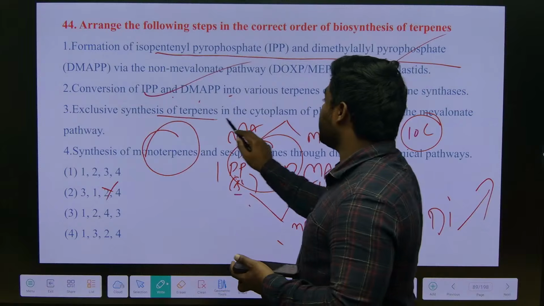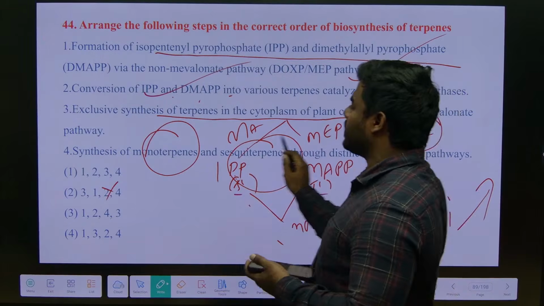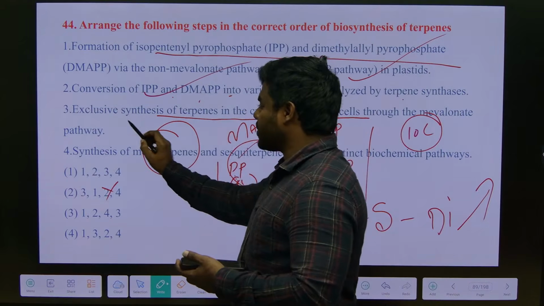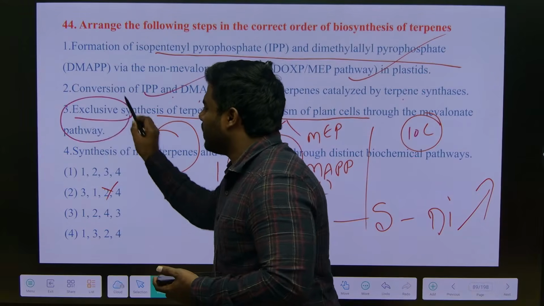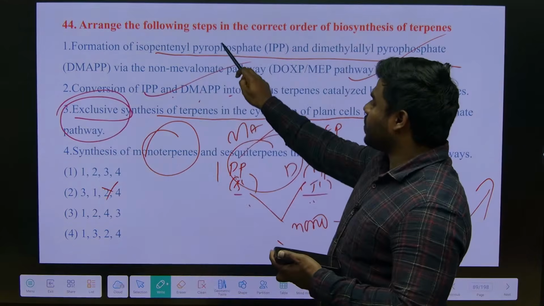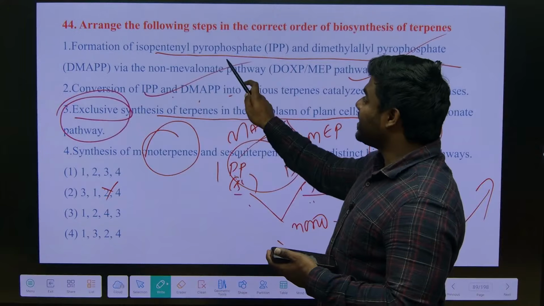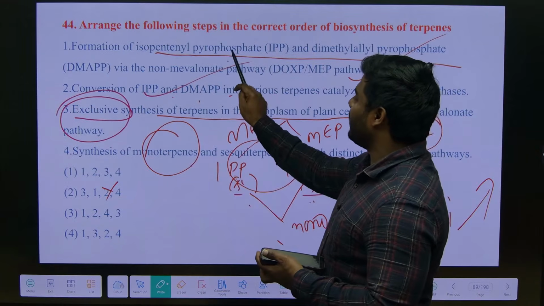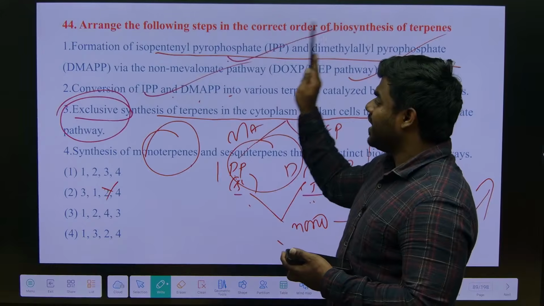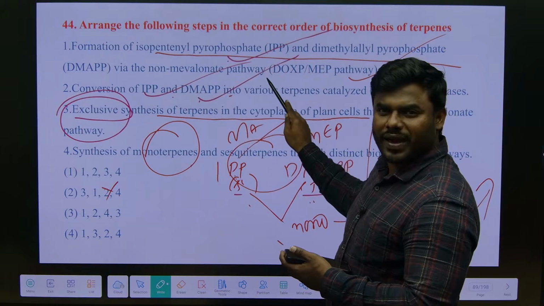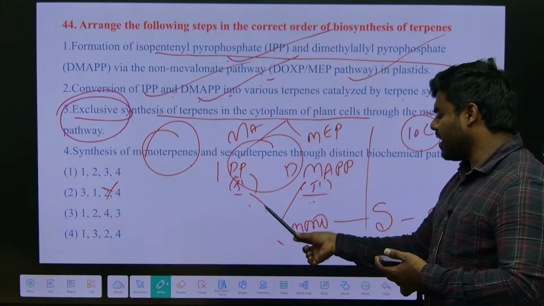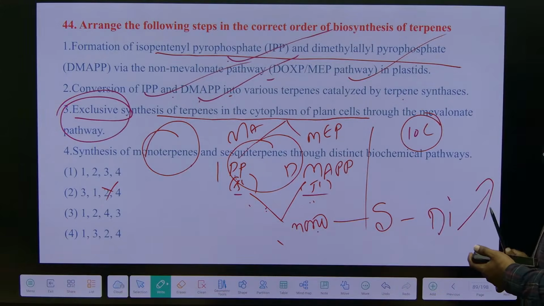So, exclusive synthesis of terpenes in the cytoplasm of plant cell through the mevalonate pathway. Okay. Actually, this is an outer statement. The question is about the synthesis of the terpenes. Definitely first we have to synthesize precursors. After that both precursors have to be added, giving rise to the monoterpene, sesquiterpene and so on.